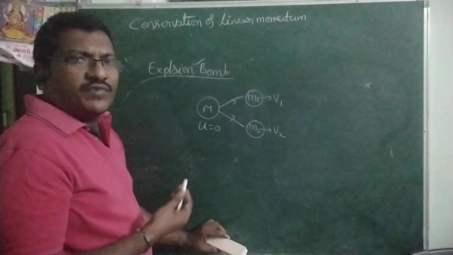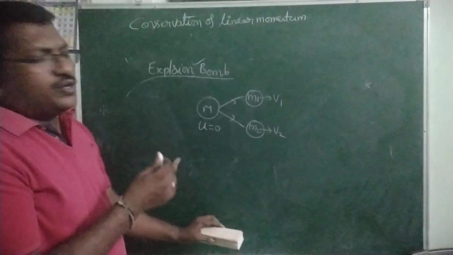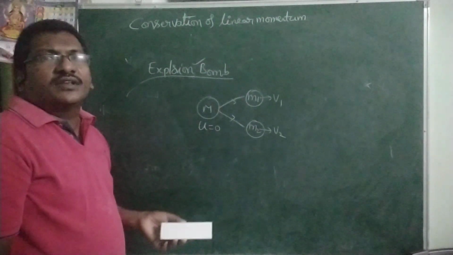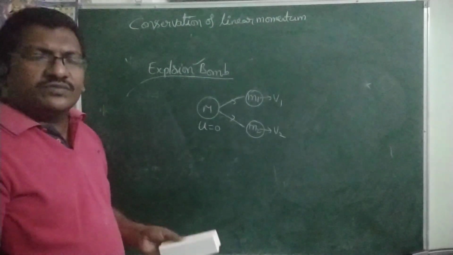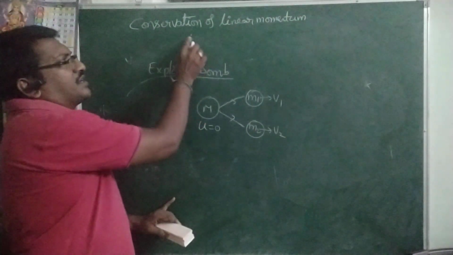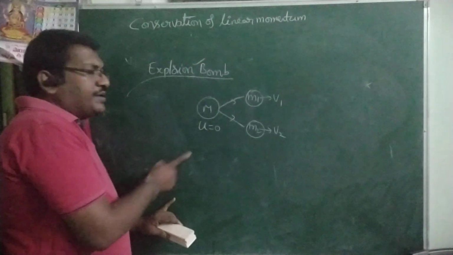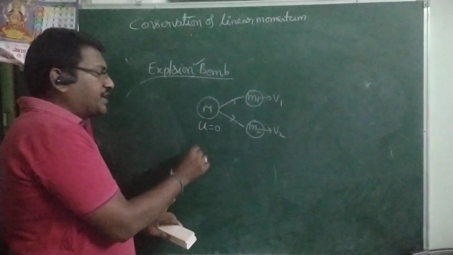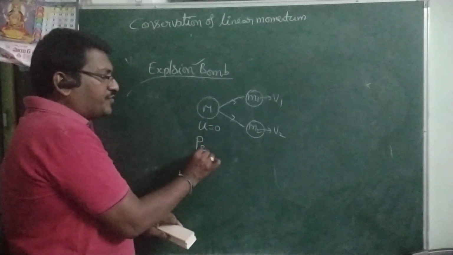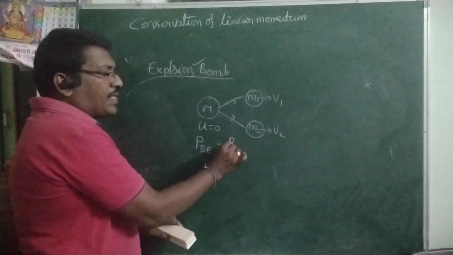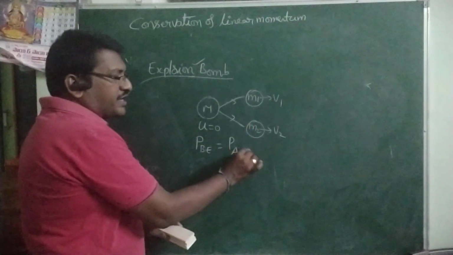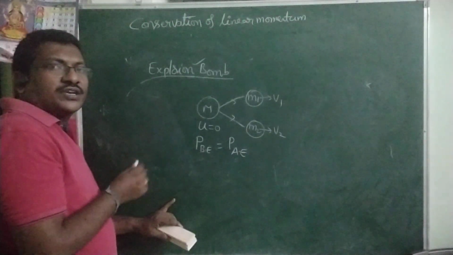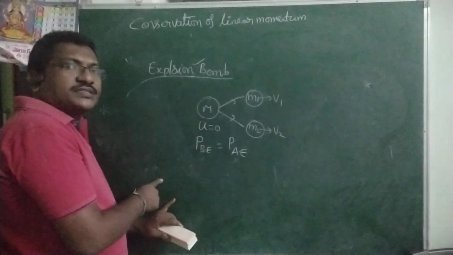Now, the same concept. What is the ratio of the velocities of the two pieces after explosion, or in what direction they travel, or what is the ratio of the kinetic energies? Whatever it may be, it is the same concept: the law of conservation of linear momentum. Before the explosion the bomb is at rest, so the momentum of the bomb before explosion is equal to the momentum after explosion. Here the explosion is due to internal forces, no external force, so momentum remains constant.